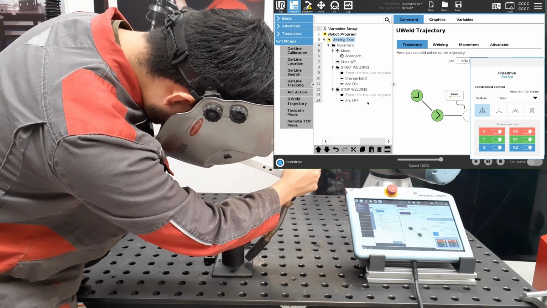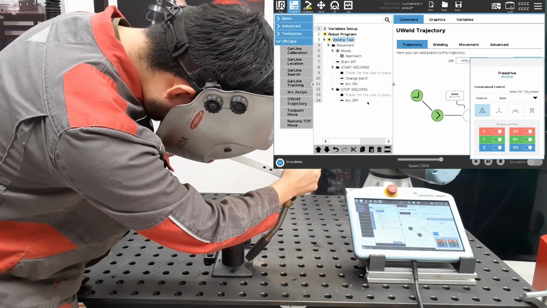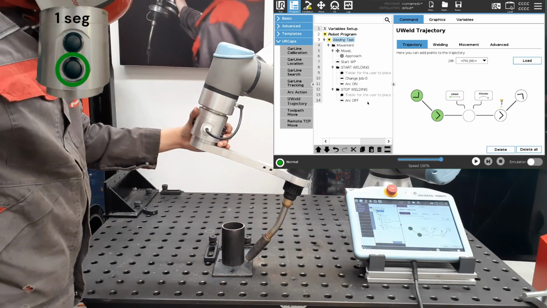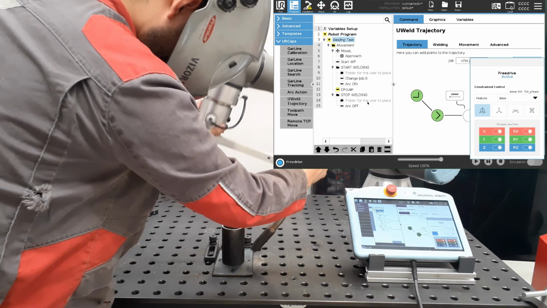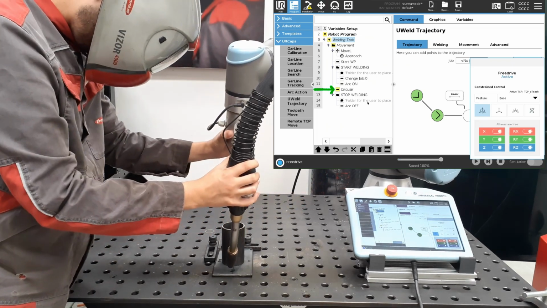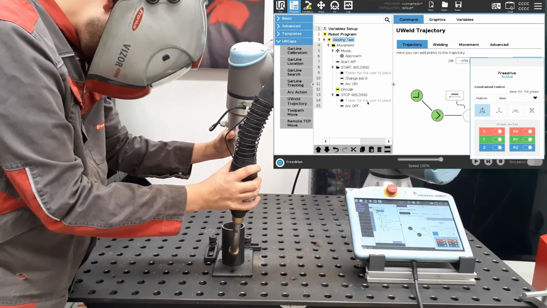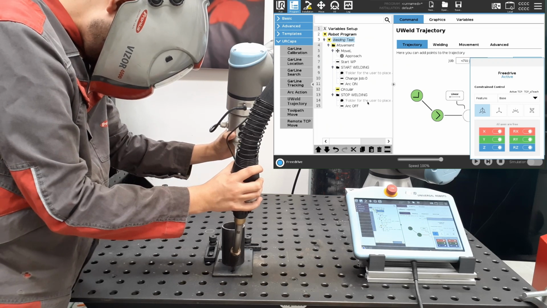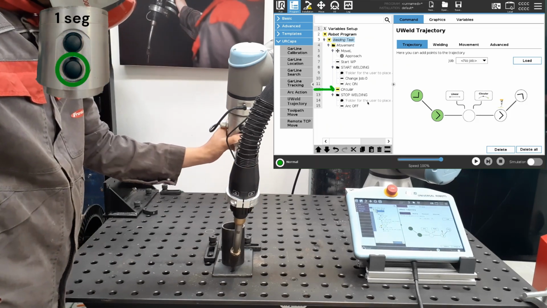We will position the robot at 90 degrees and press the circular button for 1 second. We will see that a yellow circular movement is added to the programming tree. We will record the next position at 90 degrees and observe that the circular instruction turns white.